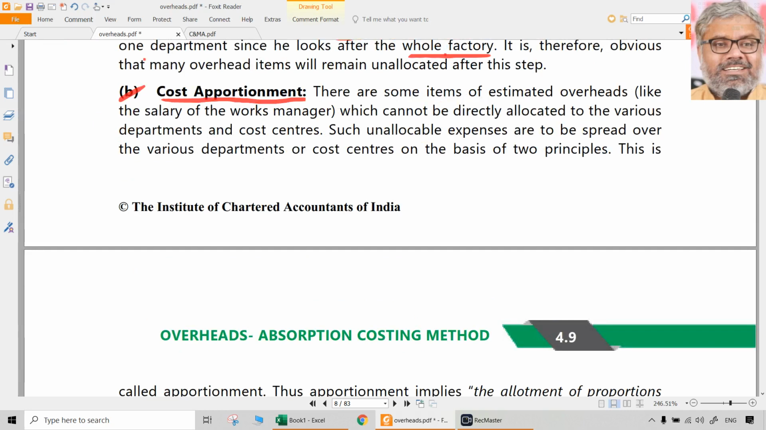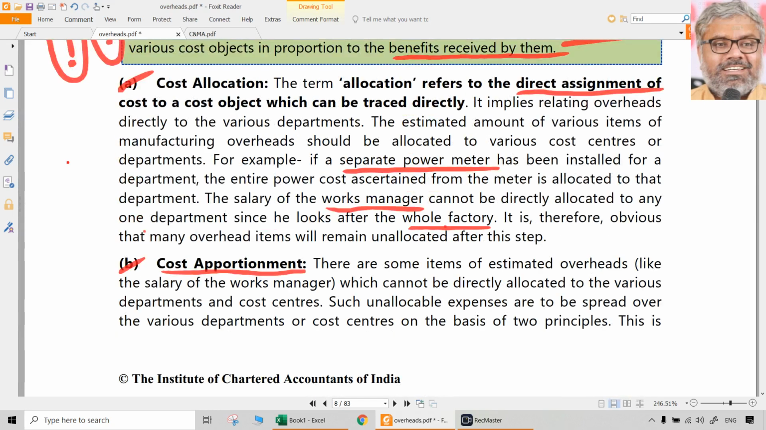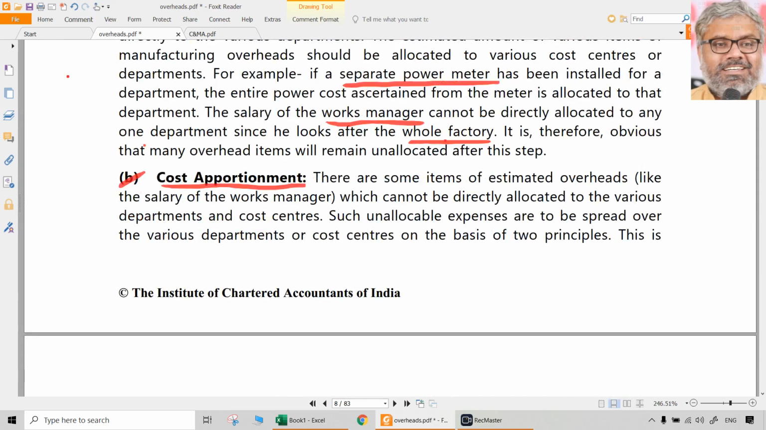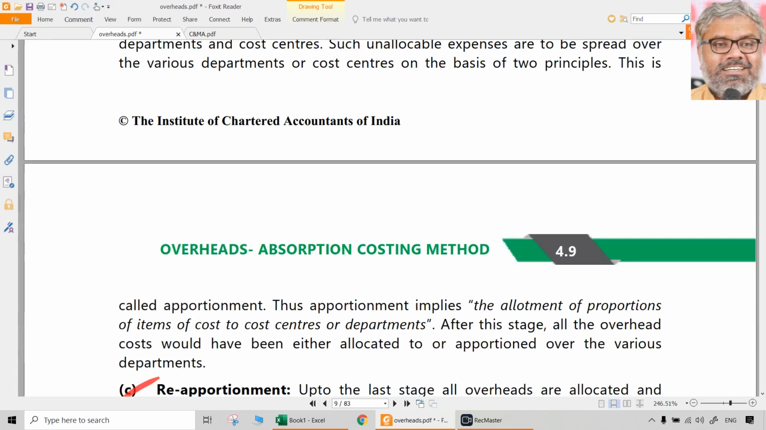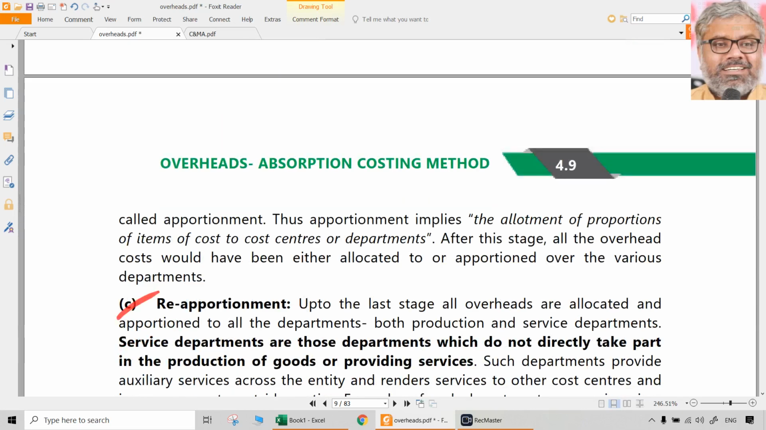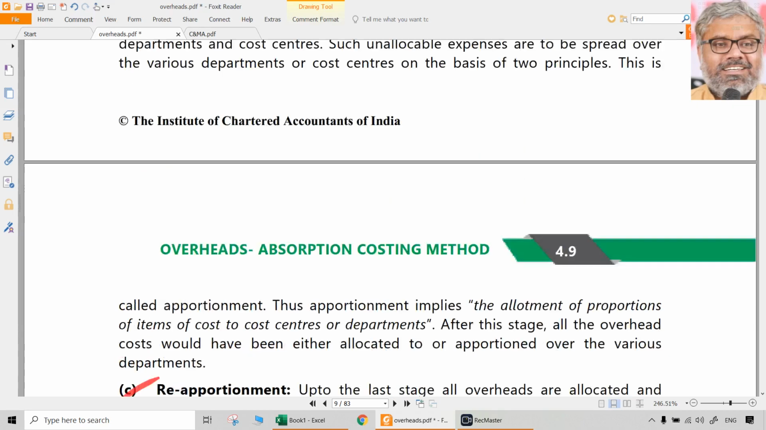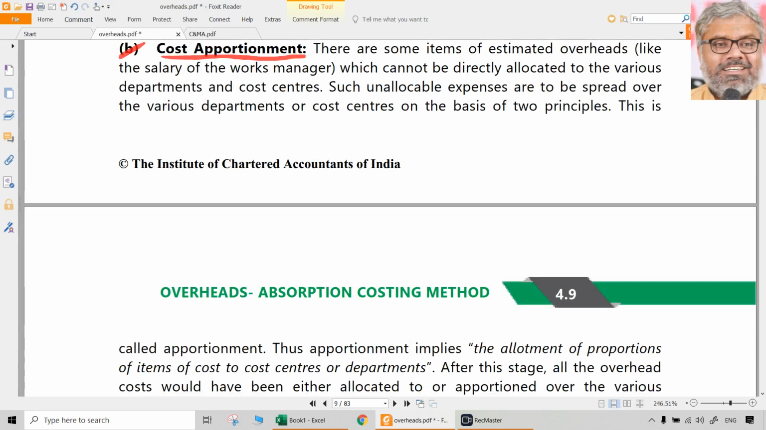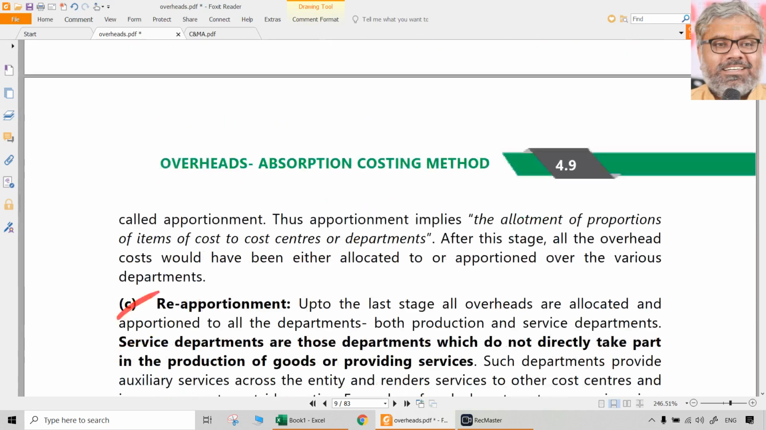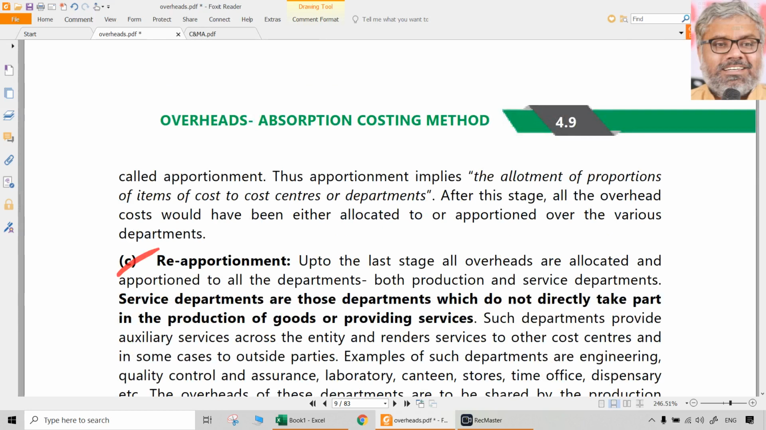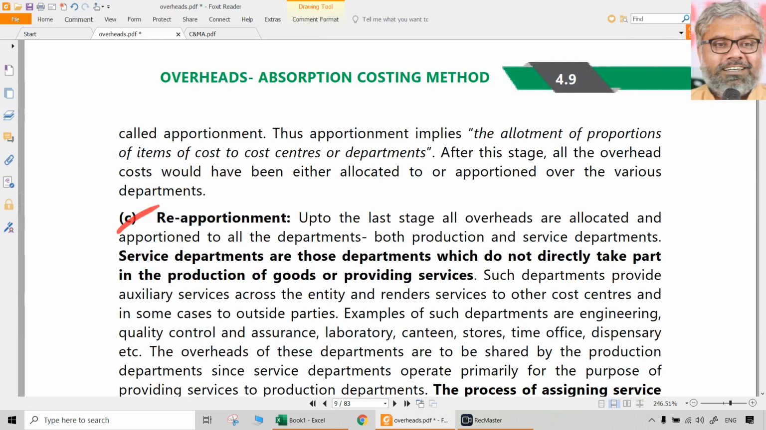Apportionment has to be done on what basis? Allocation happens where we can trace a particular cost with a cost object. Apportionment happens where we cannot trace a particular cost with a cost object, but we have to do this apportionment on some appropriate basis. Whatever that appropriate basis may be depends upon the situation, depends upon the data that is available. So that is the main point to be noted.